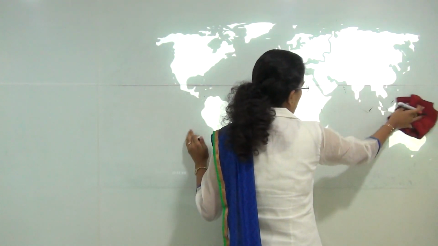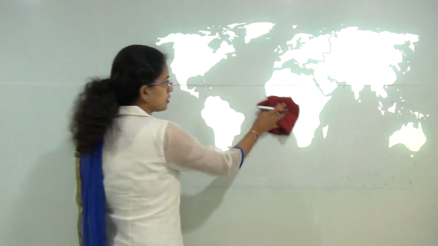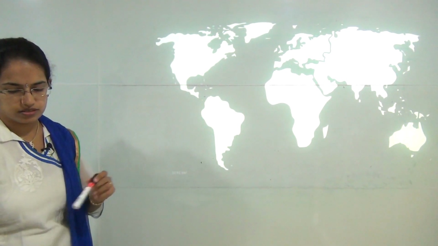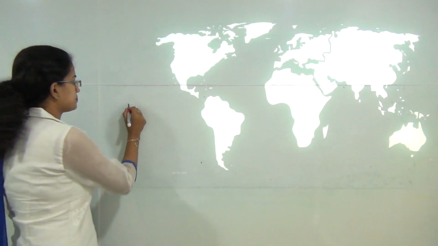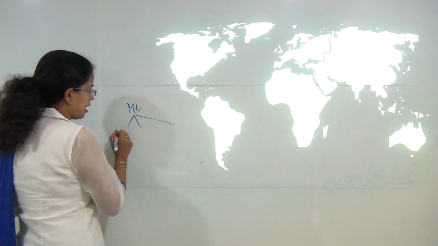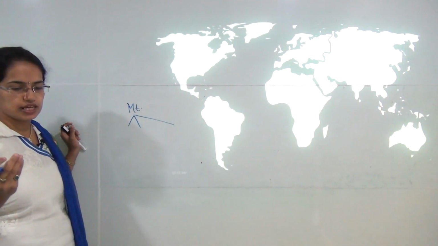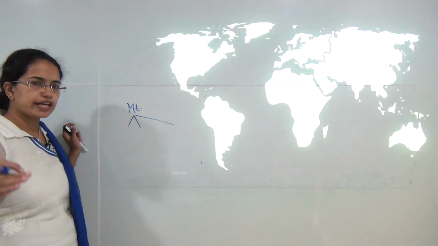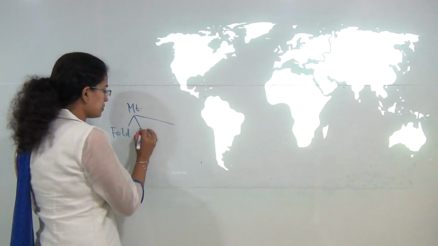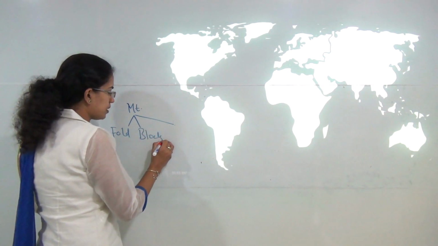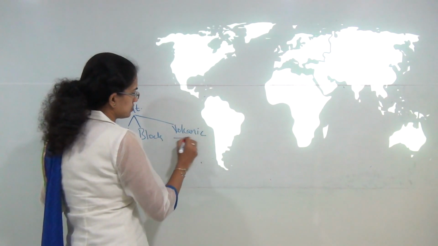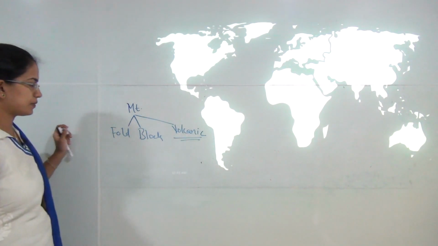So you have mountains which could be classified into types. Either you have formations that take place due to folding and faulting, as in the case of Himalayas. So you have fold mountains, you have block mountains, and also less commonly known are the volcanic mountains.